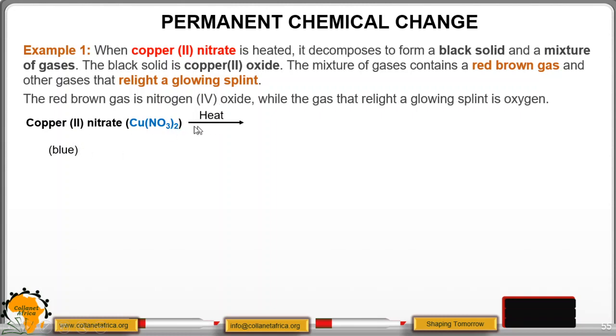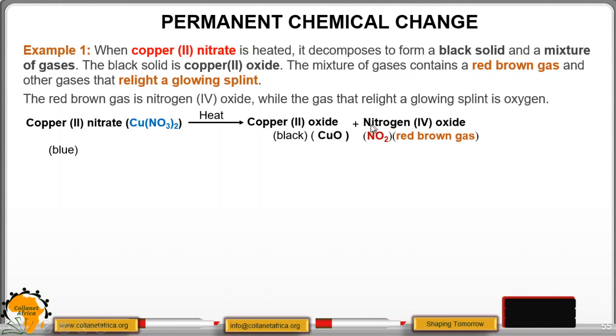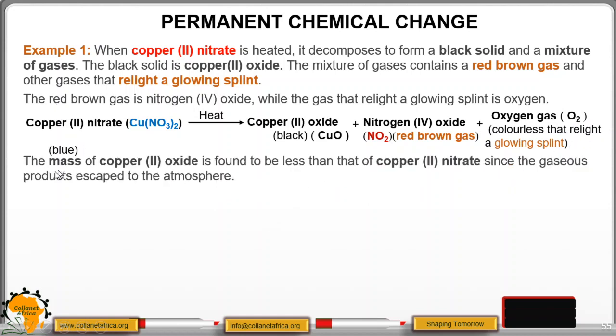When subjected to heat, it decomposes to form copper 2 oxide. The symbols, the equation. Then nitrogen 4 oxide, NO2, which is a red-brown gas. Then we have oxygen gas, which is colorless but rekindles a glowing splint. That is how you test the presence of oxygen, by rekindling a glowing splint. The mass of copper 2 oxide is found to be less than that of copper 2 nitrate, since the gases produced escaped to the atmosphere.